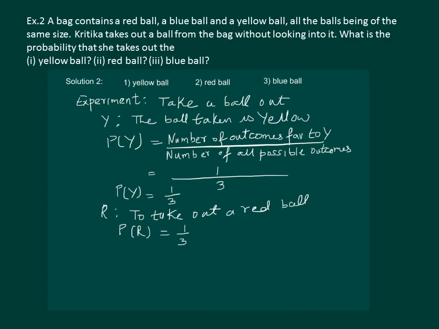We can also define an event B to get a blue ball, then the probability of getting a blue ball will also be 1 by 3.